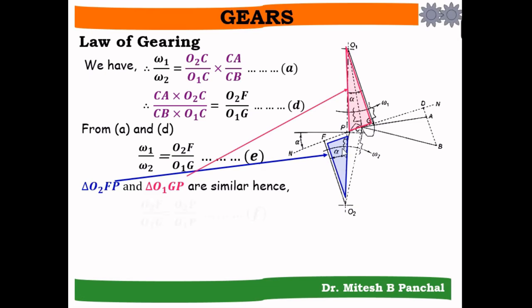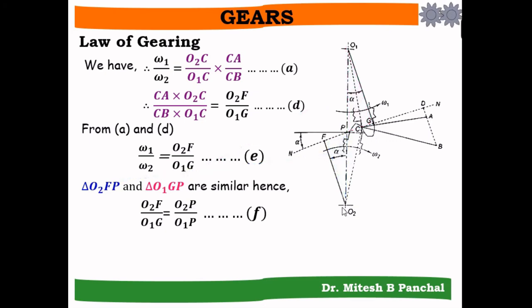Hence we can have O2F by O1G equal to O2P by O1P. So ultimately from E and F we have omega 1 by omega 2 equal to O2P by O1P.